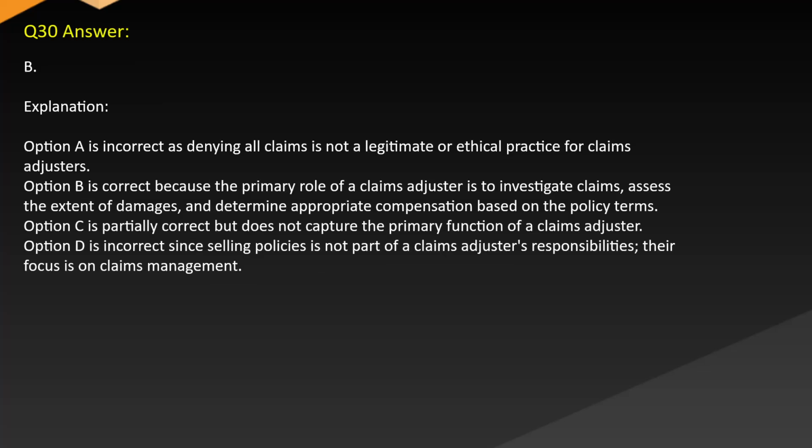Answer: B. Explanation. Option A is incorrect, as denying all claims is not a legitimate or ethical practice for claims adjusters. Option B is correct because the primary role of a claims adjuster is to investigate claims, assess the extent of damages, and determine appropriate compensation based on the policy terms. Option C is partially correct but does not capture the primary function of a claims adjuster. Option D is incorrect, since selling policies is not part of a claims adjuster's responsibilities, and their focus is on claims management.